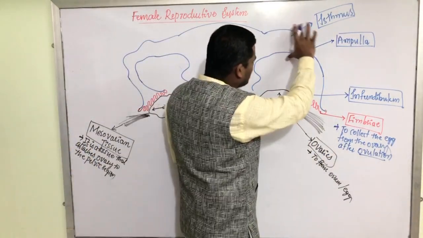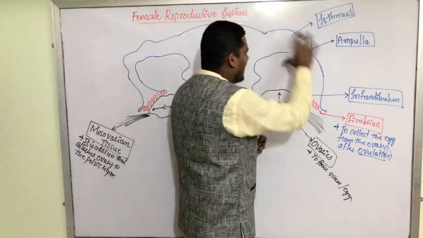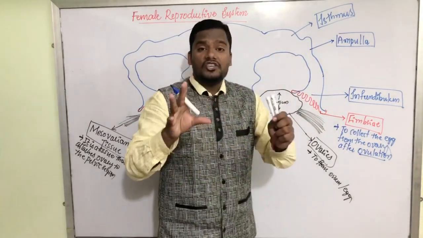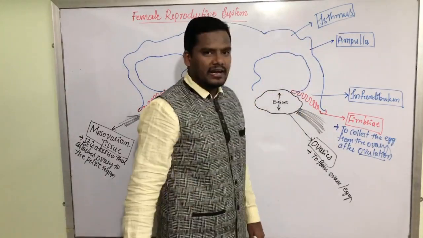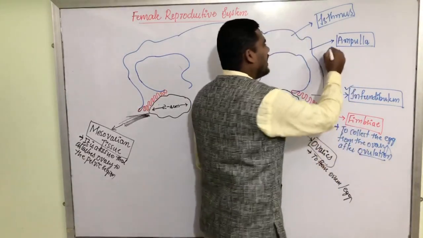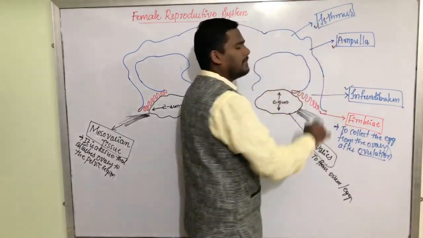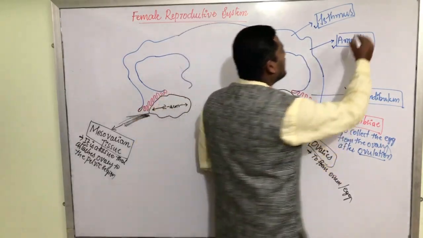This entire thing is called the oviduct. It is a duct, a tube through which the eggs are transported. That is why it is called the oviduct. What do we have in the oviduct? We have the infundibulum, the ampulla, and the isthmus. There are 3 things in the oviduct.